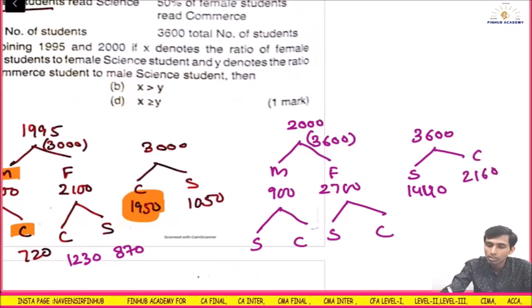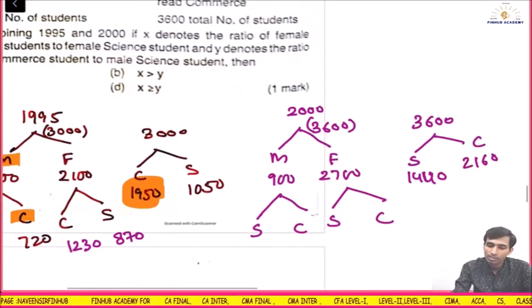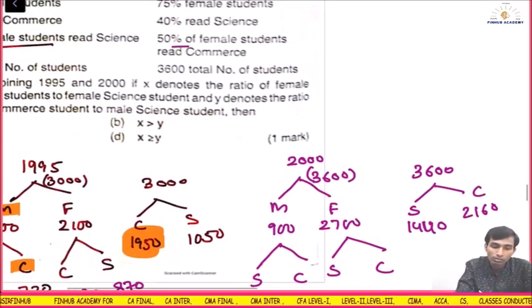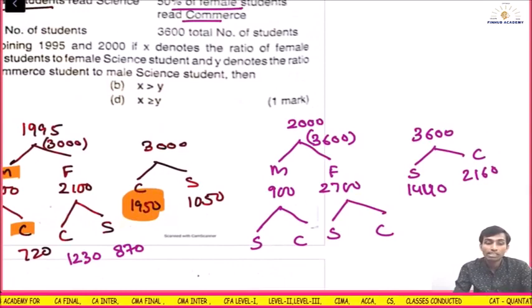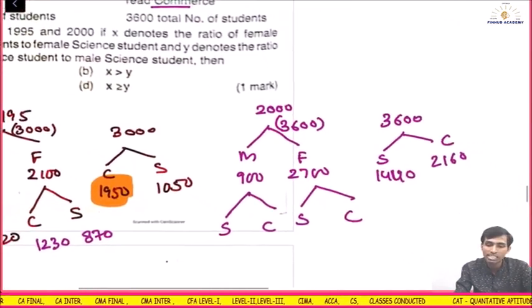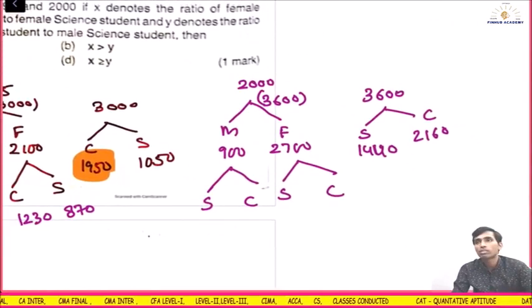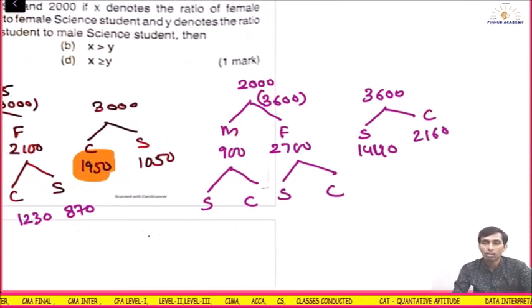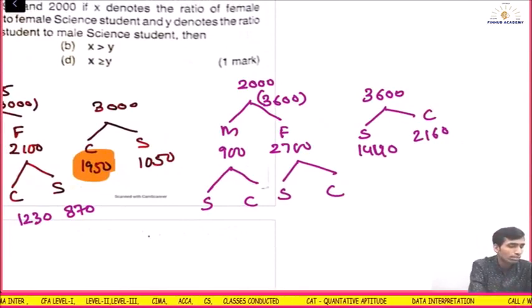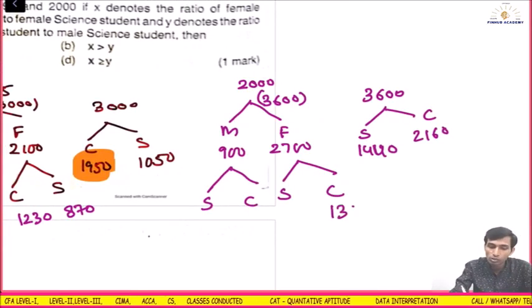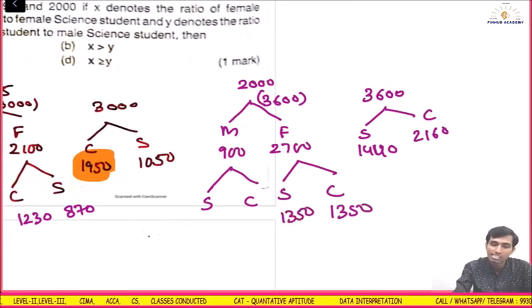Now, 50% of the female students read commerce. What is the total female students? Total is 2700. Out of that, 50% read commerce. So 2700 into 50% is 1350 commerce. That means 1350 is science.